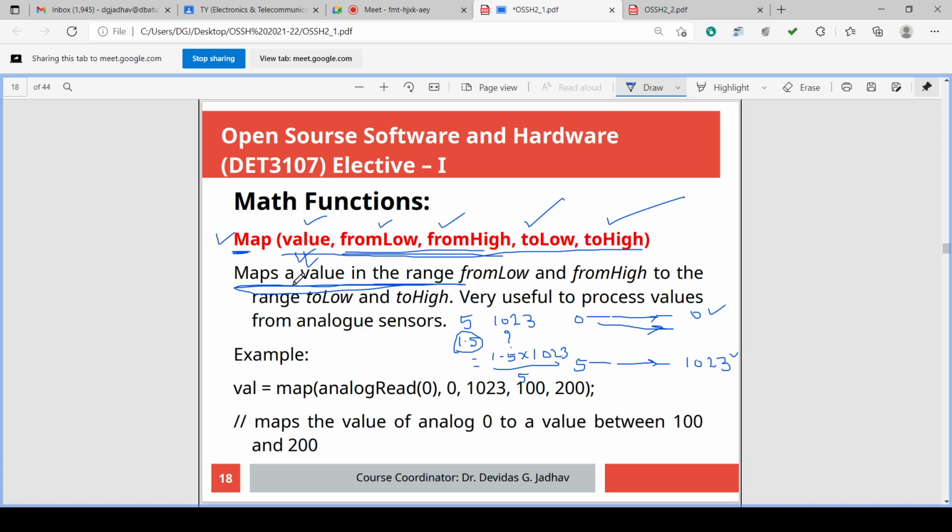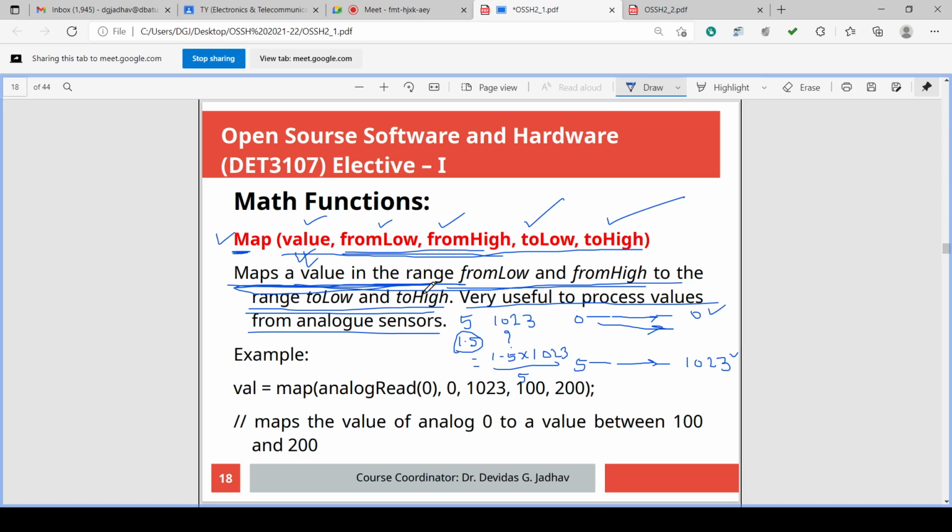The value in the range from low to from high is mapped to the range to low to to high. It is very useful in processing values from an analog sensor. It is very useful in the case of analog sensors. The same thing you can do by putting the mathematical expression which is shown here, isn't it?